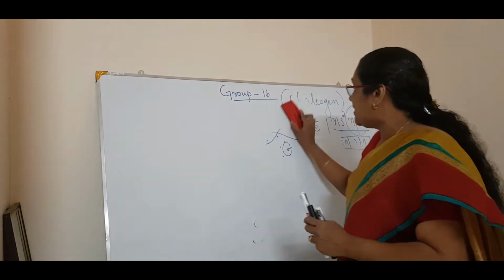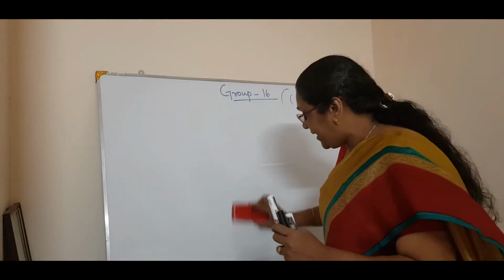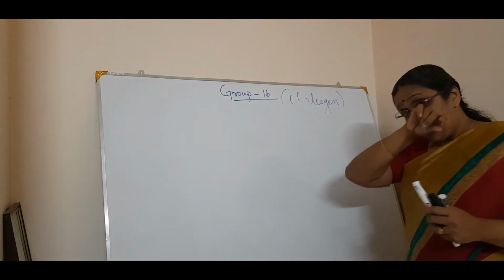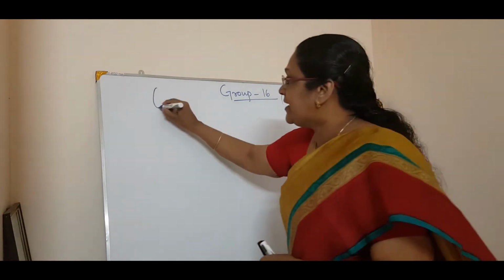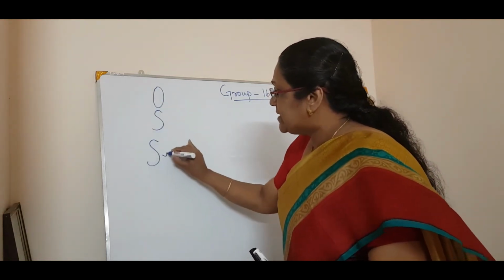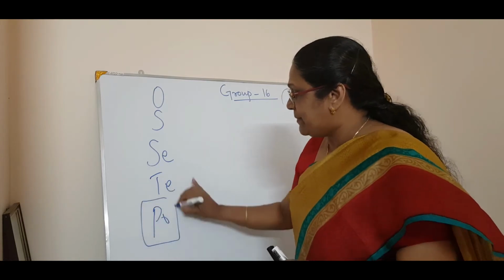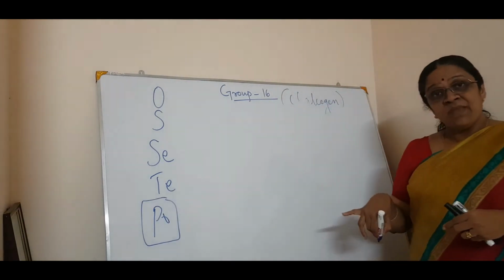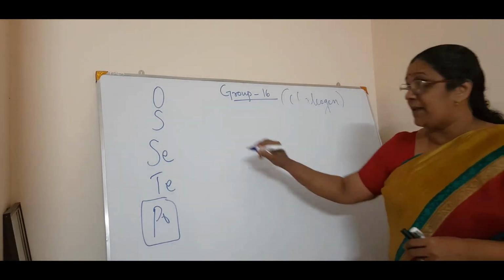The same as the last time, we have discussed the physical properties. When we discuss the physical properties, what will you say? Oxygen and sulfur are gases. Then, we will write once again: oxygen, sulfur, selenium, tellurium and polonium. But selenium is a metalloid and tellurium is a metal. Okay. Then coming to the melting and boiling point, another important point.